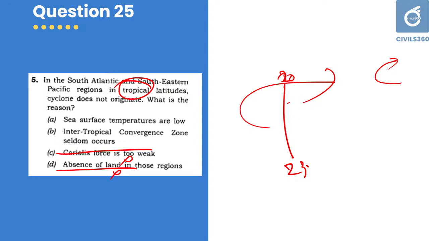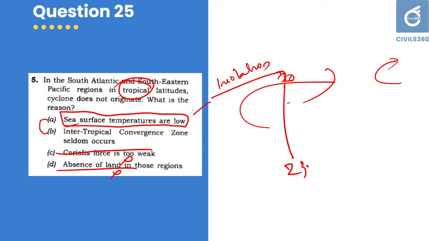There is a reduced presence compared to the Asiatic region or African region. There is very limited source of land, but there is no absence. Again, your answer should be either A or B. Sea surface temperatures are low. That cannot be the cause because the same insolation of sun will be same in all the tropical regions. So there can be a chance that high sea surface temperature or equivalent sea surface temperature. The only remaining option is intertropical convergence zone seldom occurs. That is, there is an absence of ITCZ.